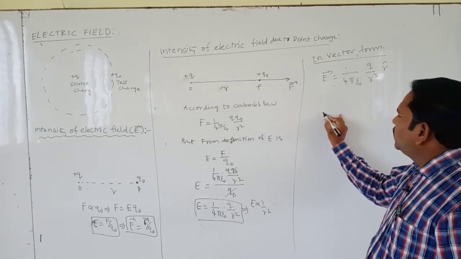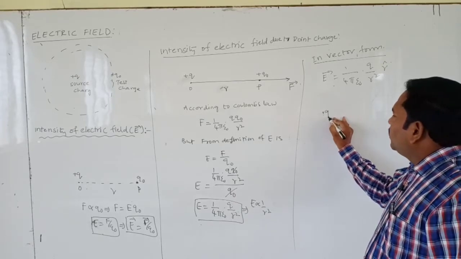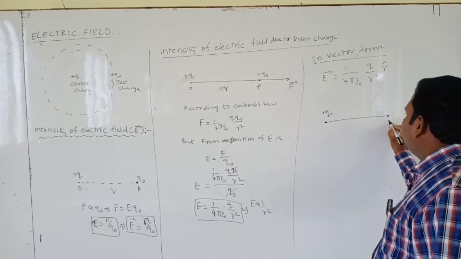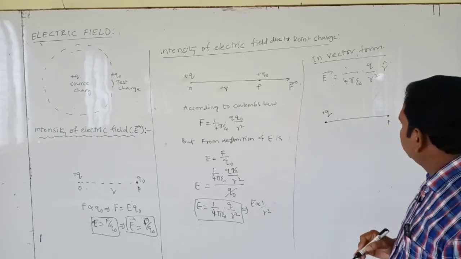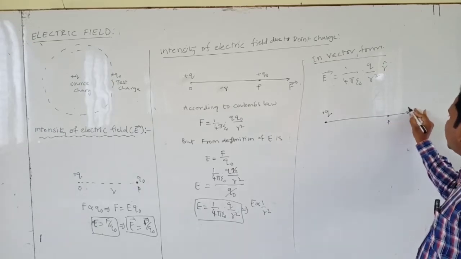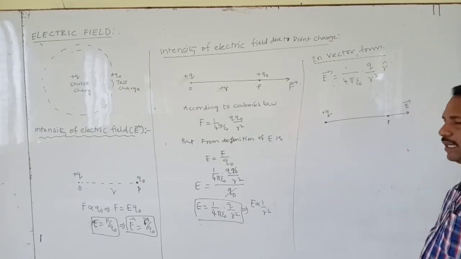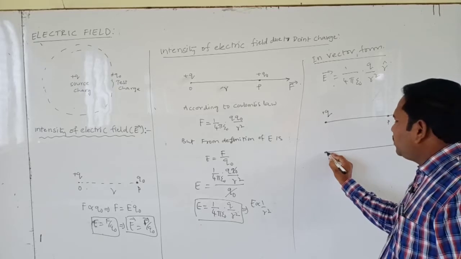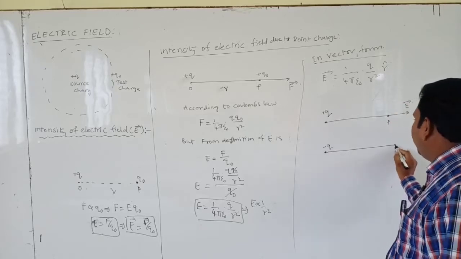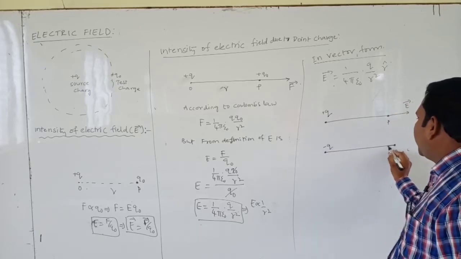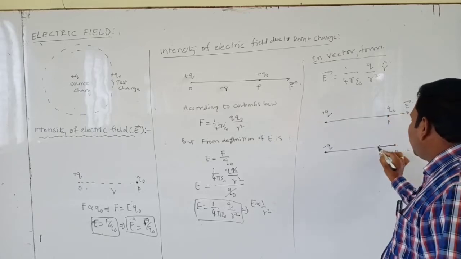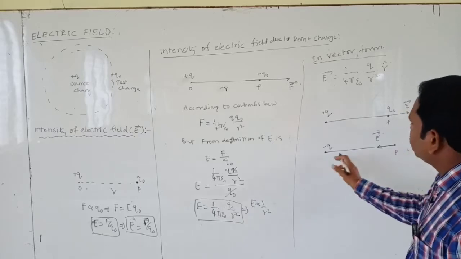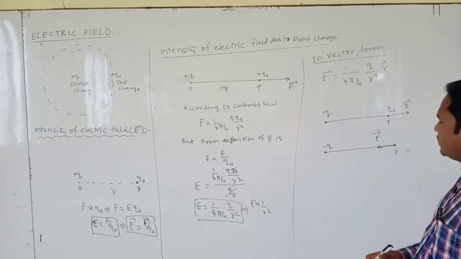Suppose we place here a positive charge, the intensity of electric field at point P is acting in this direction, E bar. If it is a negative charge, minus Q, the intensity of electric field at point P, it's E bar towards the minus charge.